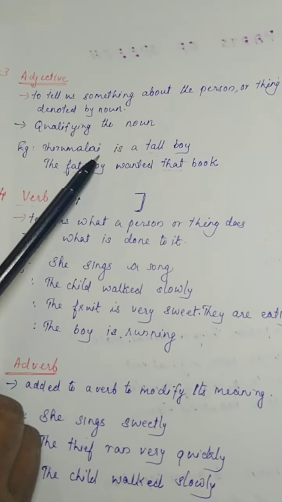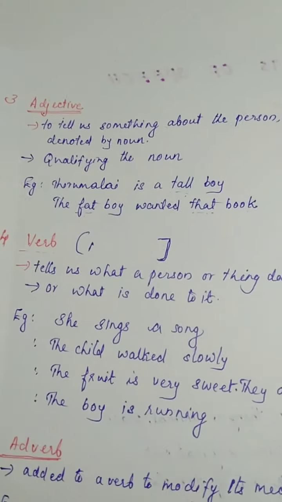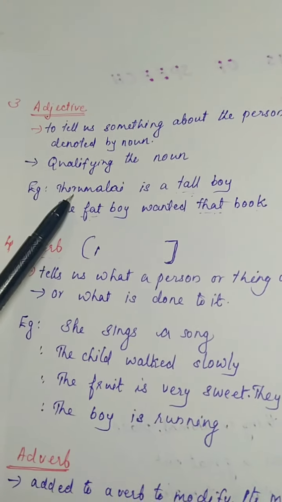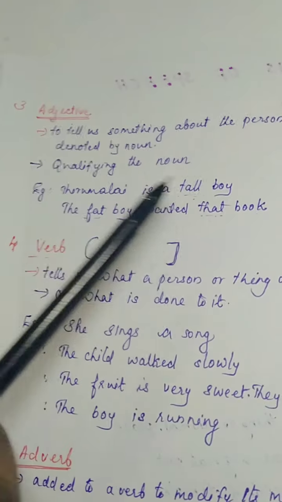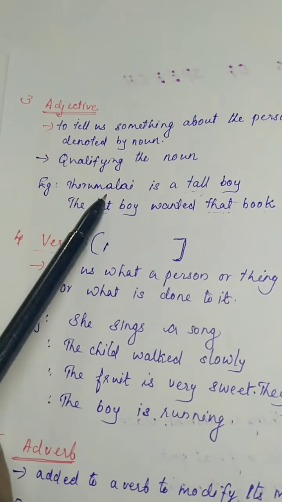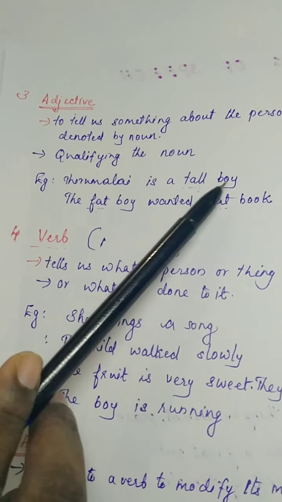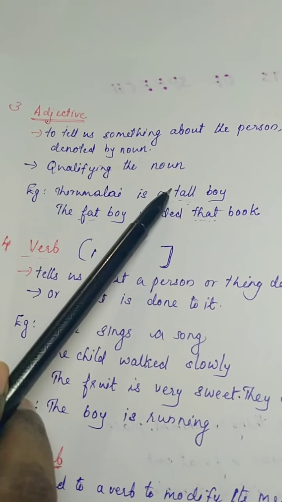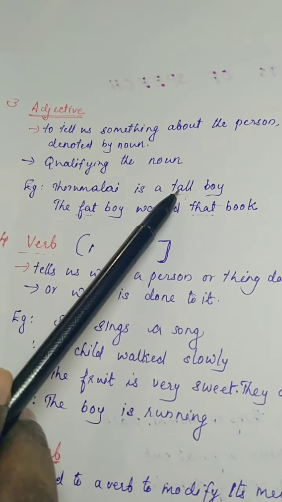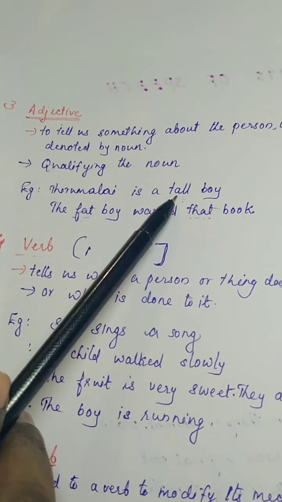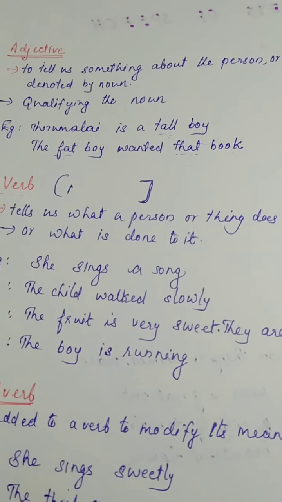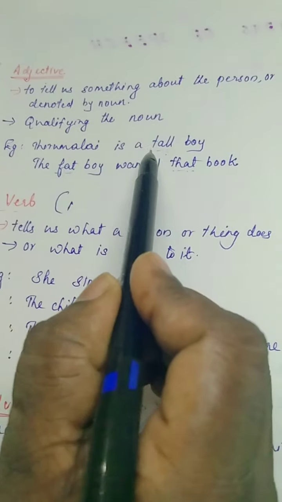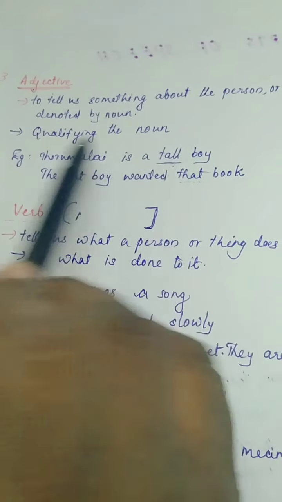Example, Thirumalai is a tall boy. Here Thirumalai is noun. One more noun we can see in this sentence, which is that word boy. Thirumalai is a tall boy. Here you can see the word tall. This word tall is telling or it is qualifying the noun boy. So in this sentence, which is the adjective tall.